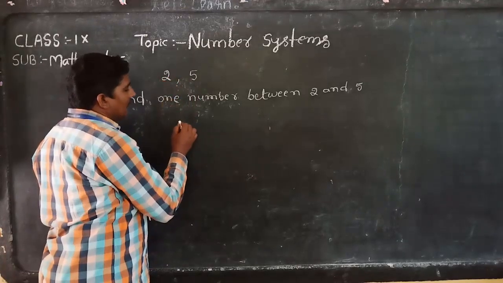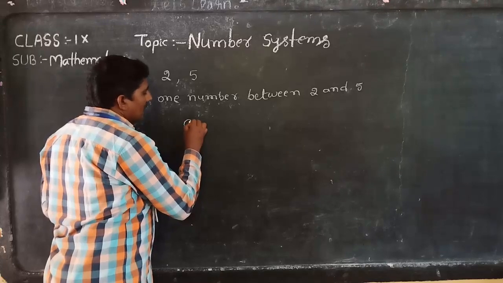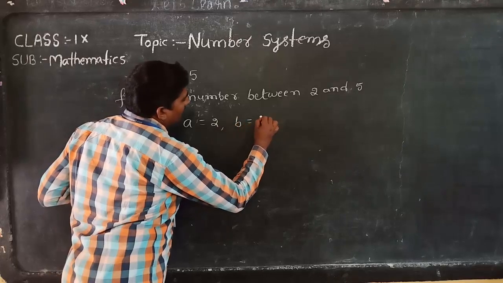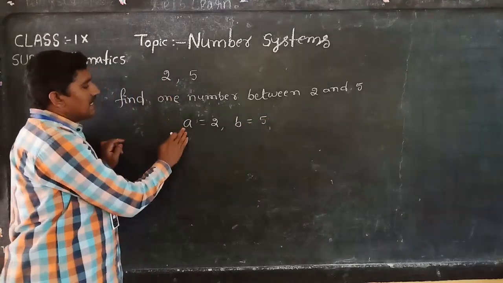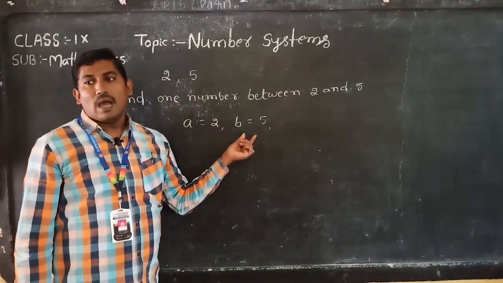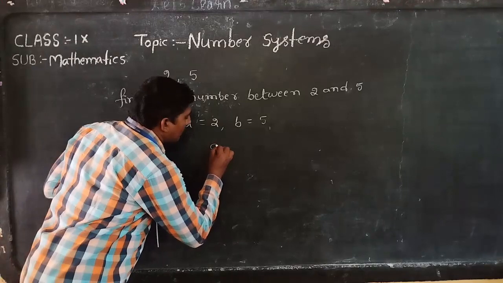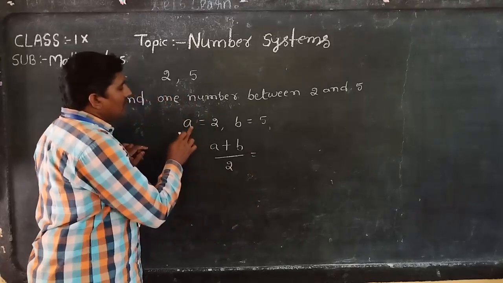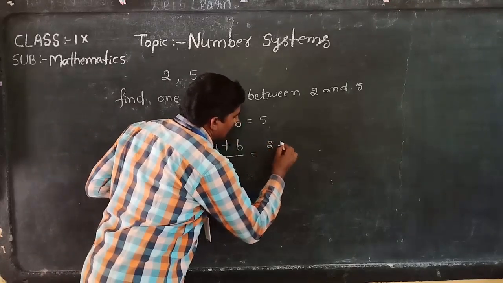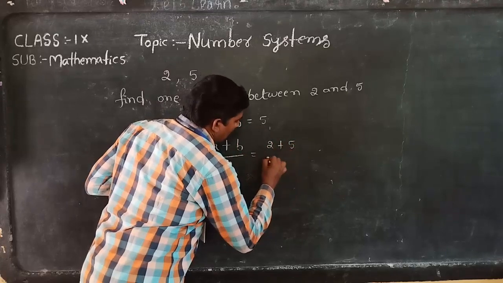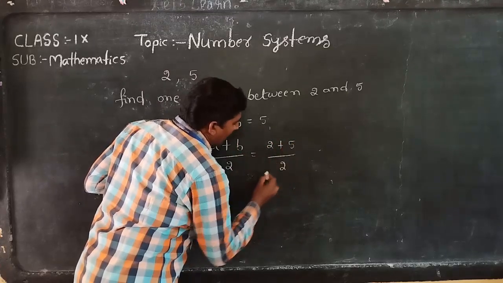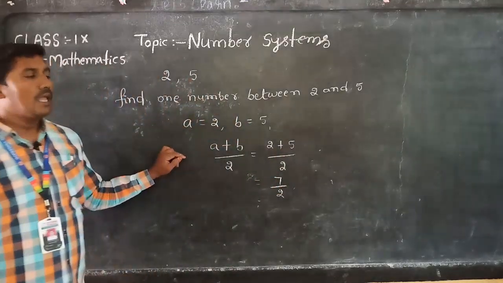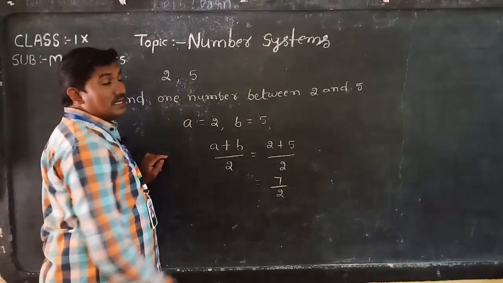For 2 we will take a, so a is equal to 2, b is equal to 5. Here the first value should be taken as a and the second value as b. And see, a plus b by 2. The a value we already know is 2, plus b value 5, by 2. 2 plus 5 is equal to 7, so 7 by 2 is the value in between. 7 by 2, we already know this is an improper fraction.